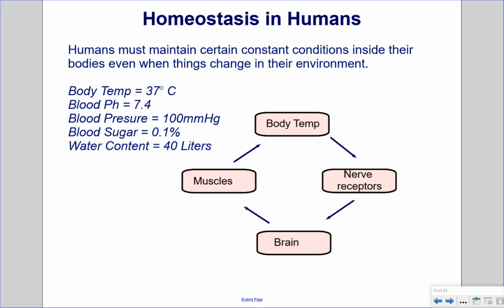Homeostasis in humans. Humans must maintain certain constant conditions inside their bodies even when things change in their environment. For example, body temperature has to stay around 37 degrees Celsius, blood pH around 7.4, blood pressure about 100 millimeters of mercury, blood sugar 0.1%, and water content 40 liters. Shown here is a negative feedback loop for maintaining constant body temperature.